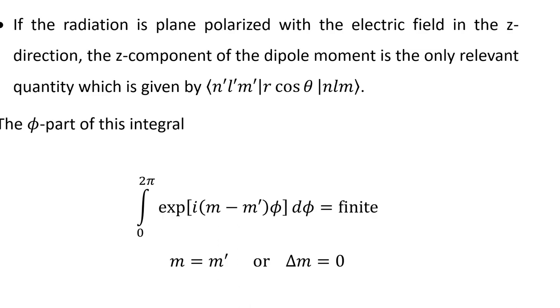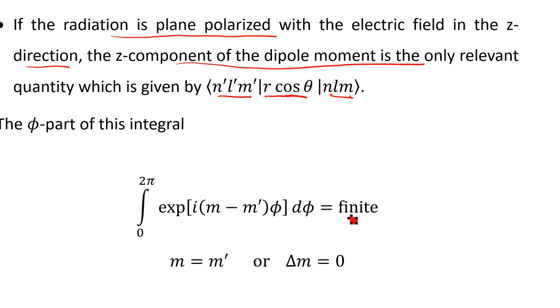If the radiation, in case of light, is plane polarized with the electric field in the z direction, the z component of the dipole moment is given by ⟨n' l' m'|z|n l m⟩, and z is r cos θ. In this case, for the phi part of the integral, if you study the hydrogen atom in detail, r, θ, φ are spherical polar coordinates. So the phi part of the integral, 0 to 2π of e^(i(m - m')φ) dφ,